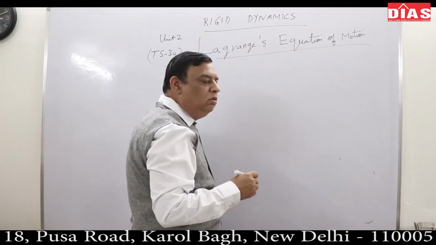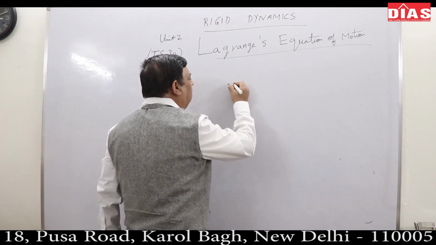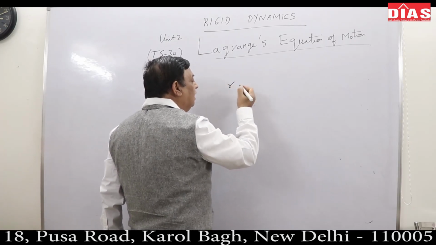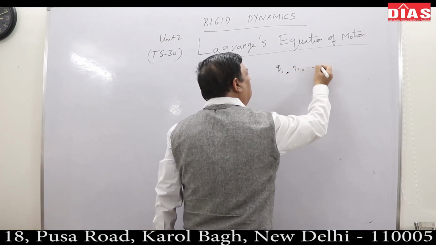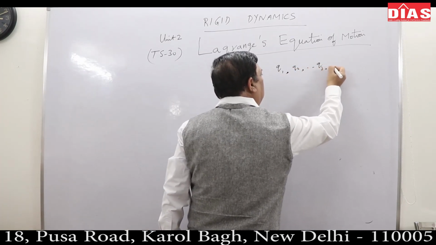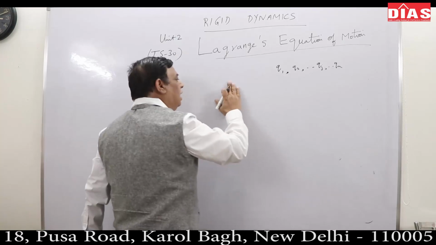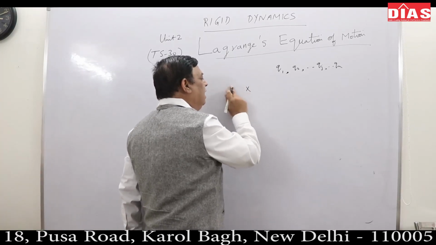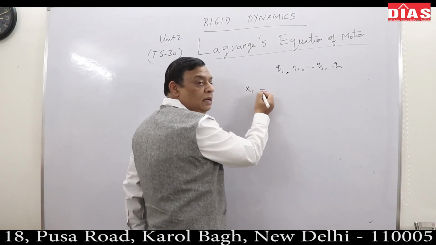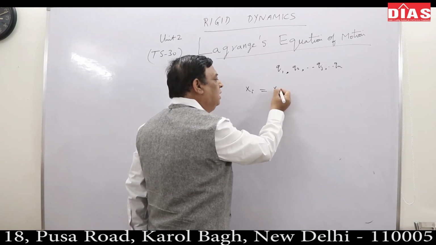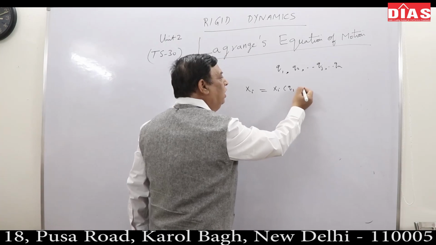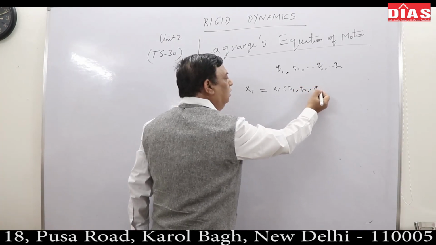So you need to know that if the generalized coordinates are Q1, Q2, up to Qj, Qn, then the x coordinate of the ith particle can be expressed in terms of q1, q2, qn.